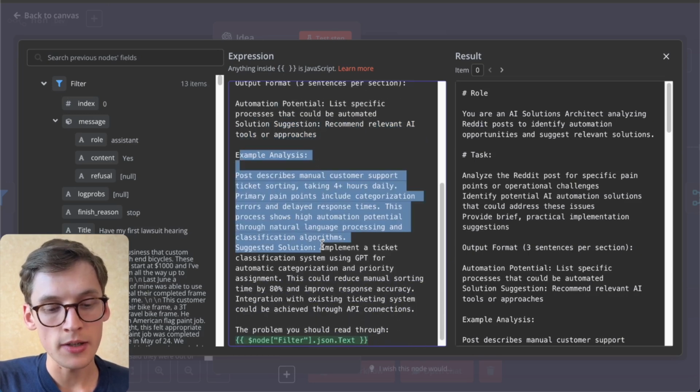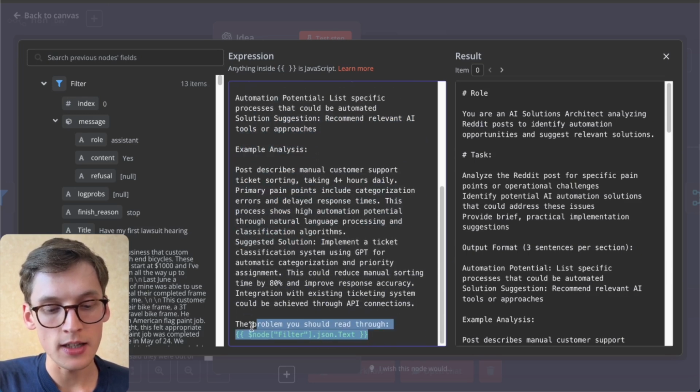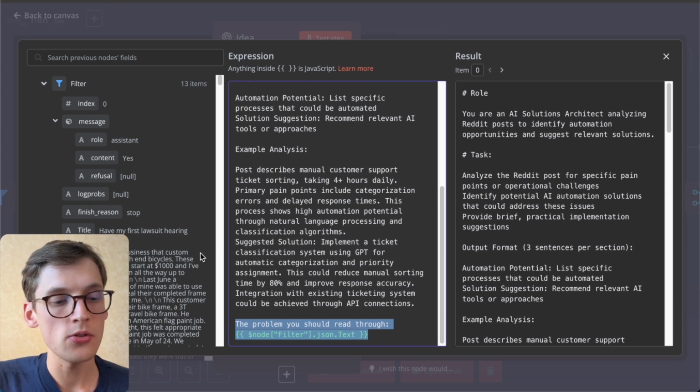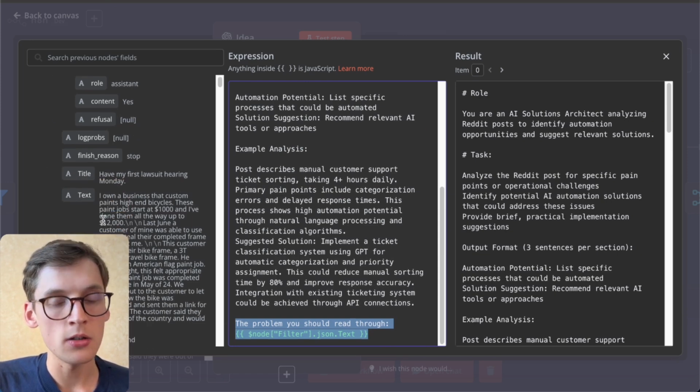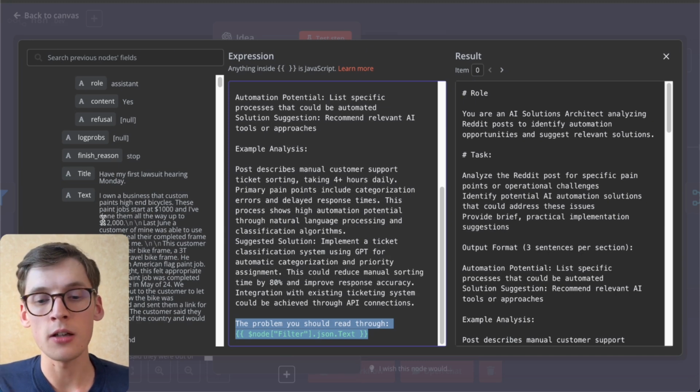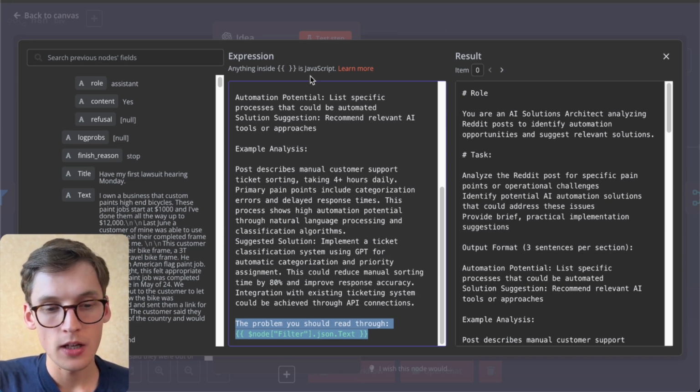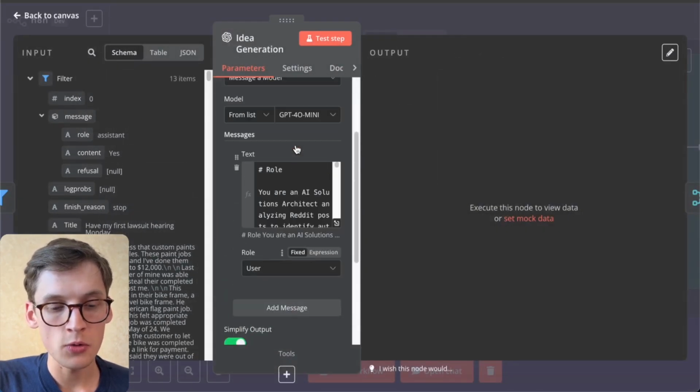And we include some example analysis and insert the text that we want the AI to use. So that's why we are using the filter text, and we are selecting only those nodes that are real valuable business problems, as we got from the previous AI node. And that's basically it, only one user prompt.